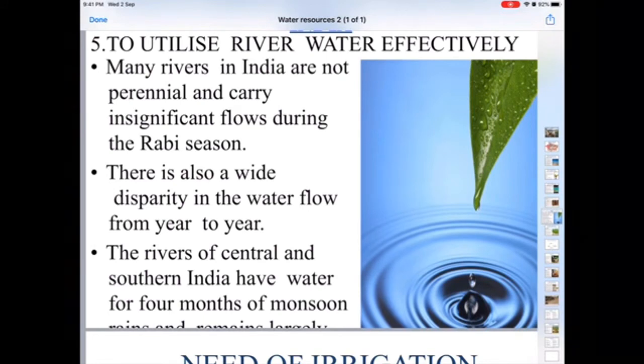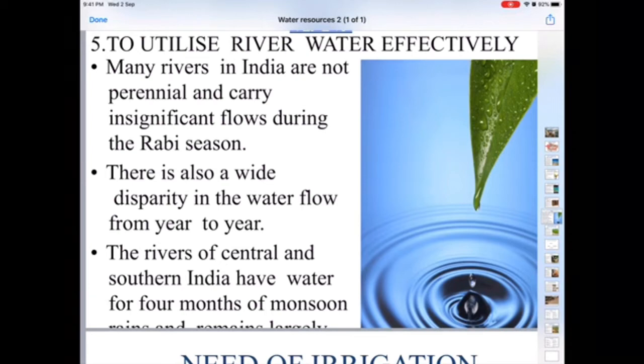So we need an alternative for the southern plateau region. How can we give water for the rabi season or the kharif season if the water is not available with the help of rainfall, and the rivers are also seasonal? That is why we have to make an alternative for providing irrigation to the agriculture field, and that is why, particularly in the peninsular plateau region, tanks have been built so that they can provide water during the time of need.